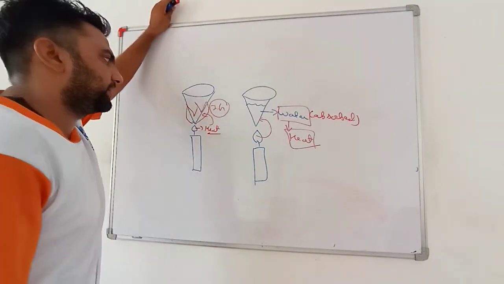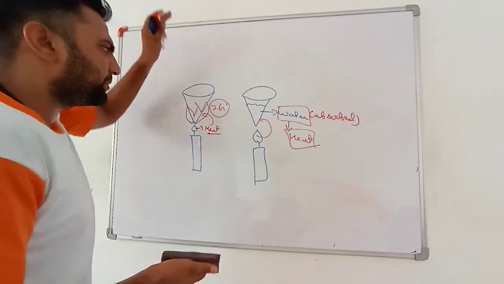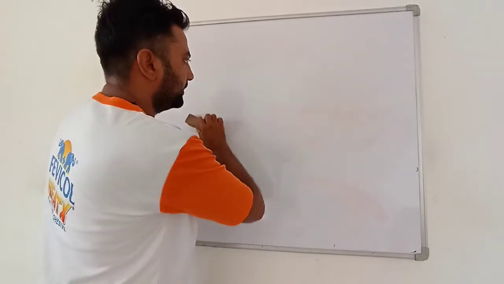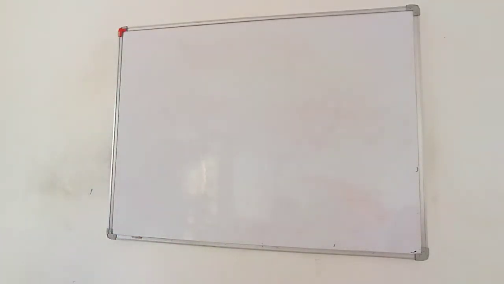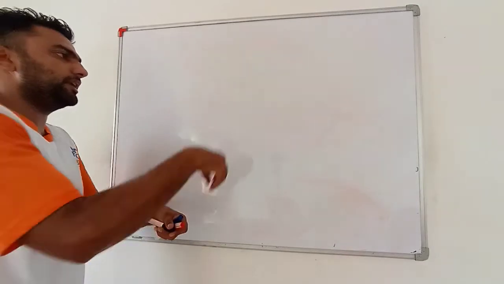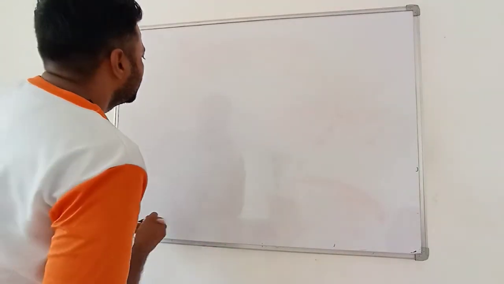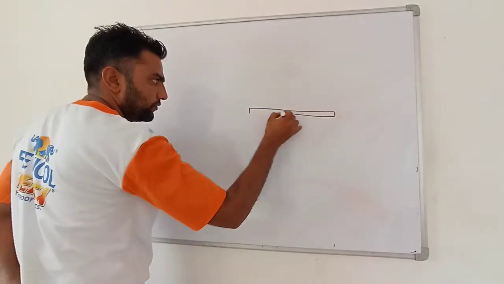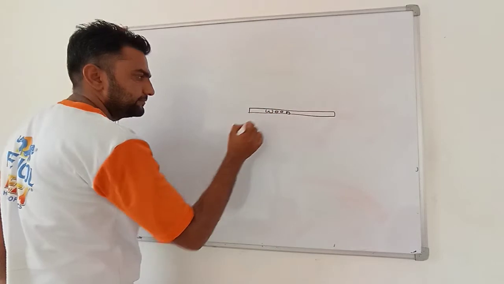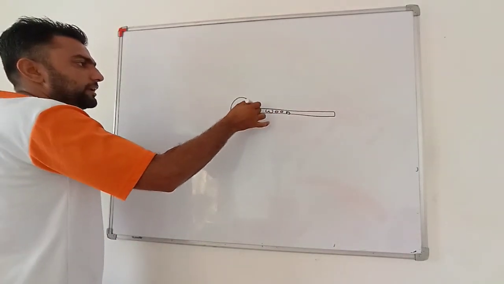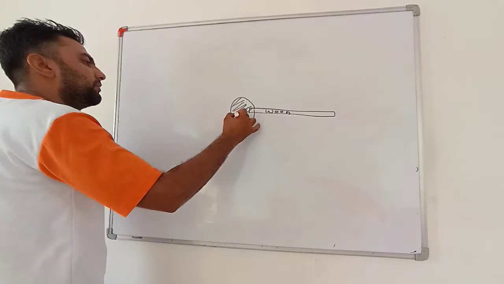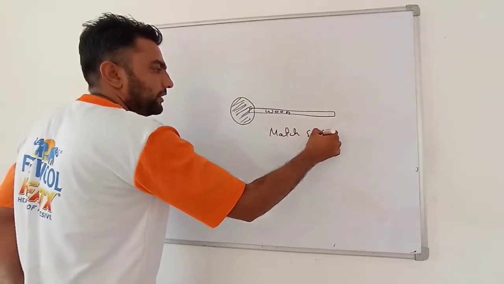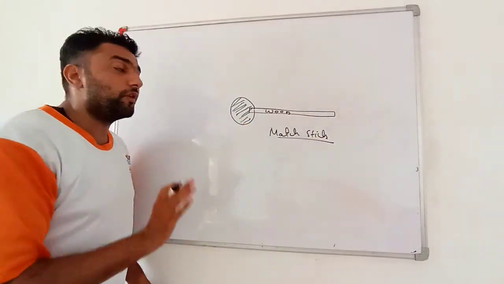So, my dear students, if I want to burn this sandpaper, I will use a matchstick. Now the question arises, how does this matchstick originally work? How does it burn when we rub it, and otherwise it does not burn? Why? What is a matchstick? A matchstick is a thin piece of wood having a chemical at one end. We use a matchstick whenever we want to burn anything.